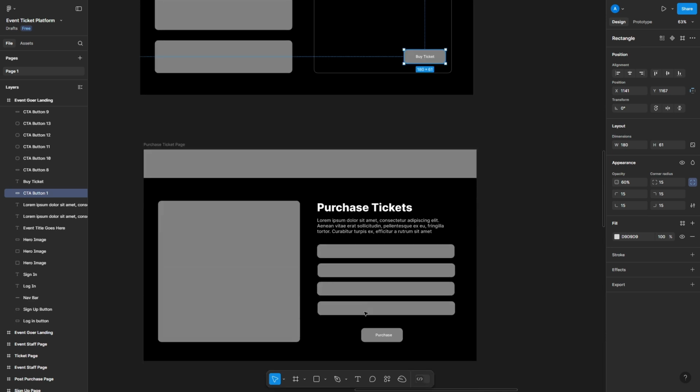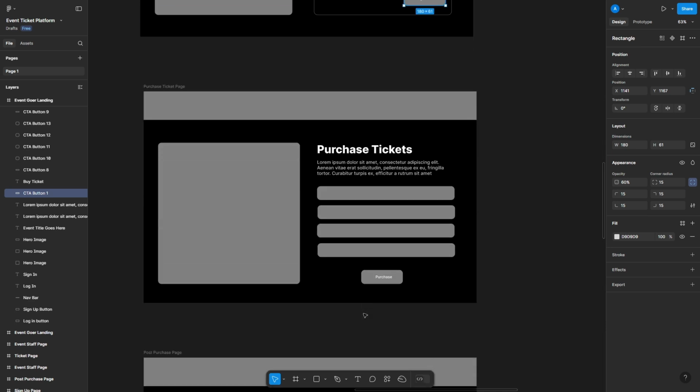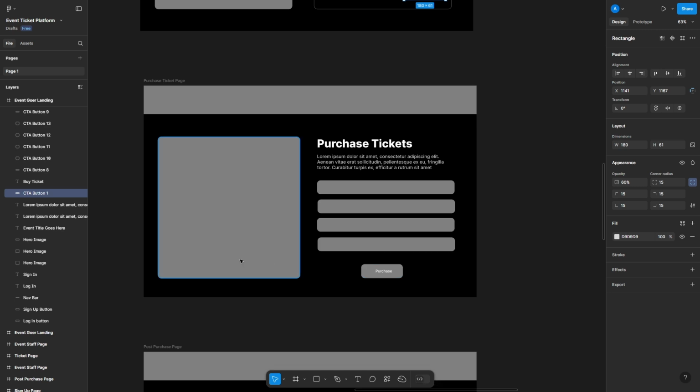On buying the ticket, you then go to the purchase ticket page where you enter your payment details, click on purchase. Now this is typically where you would integrate with a third-party payment system. We're not going to do that. However, you can completely replace this page once it's built with a third-party payment system if you so choose. However, we'll not cover it in this build.